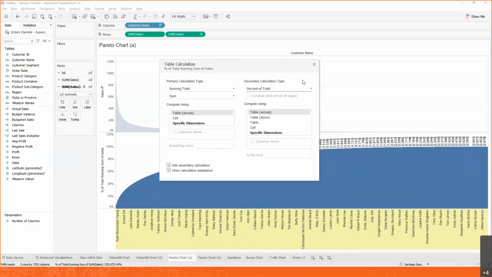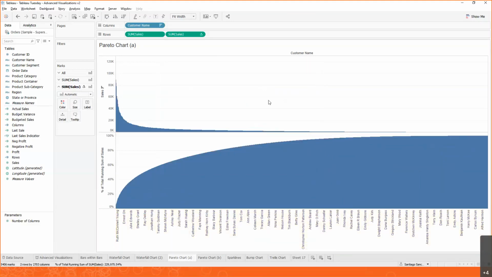So as we change this, we now see a bar chart that shows us the absolute sales of every customer. And below, we have another bar chart that shows us the percentage of each customer's sales compared to the grand total.